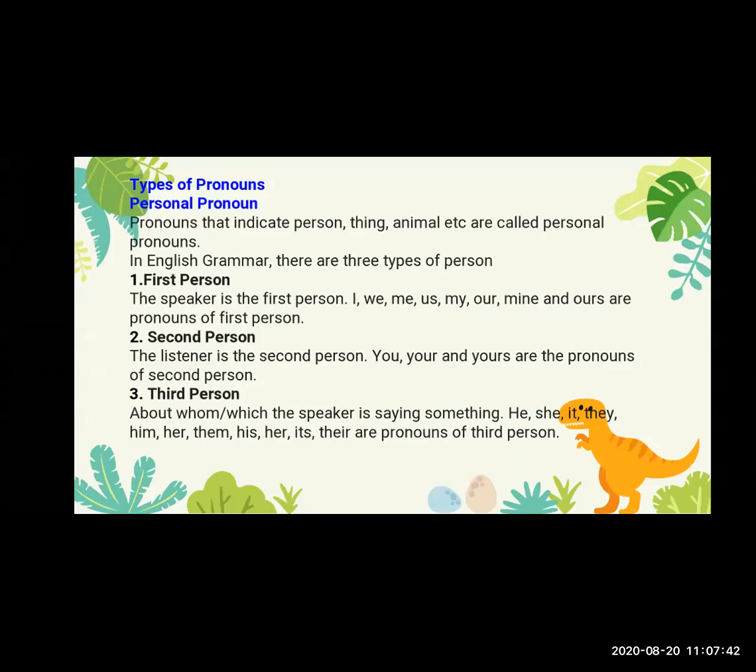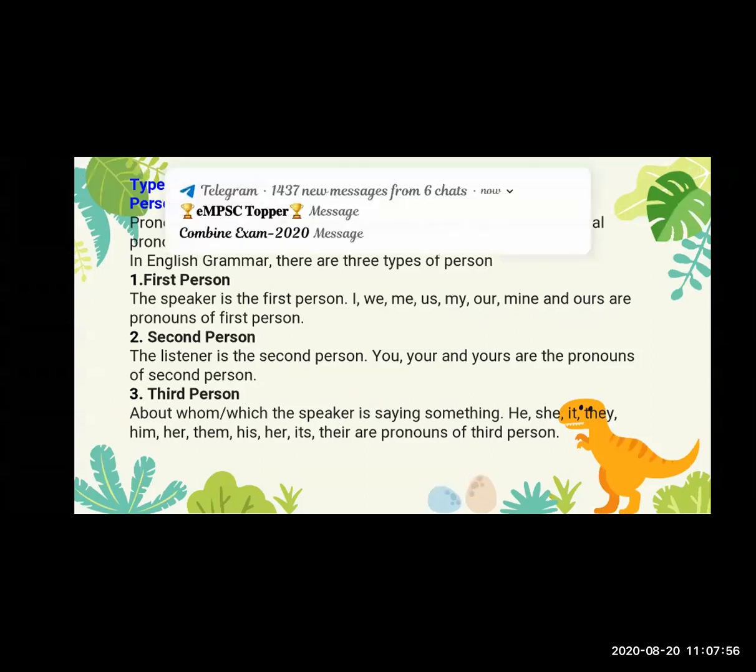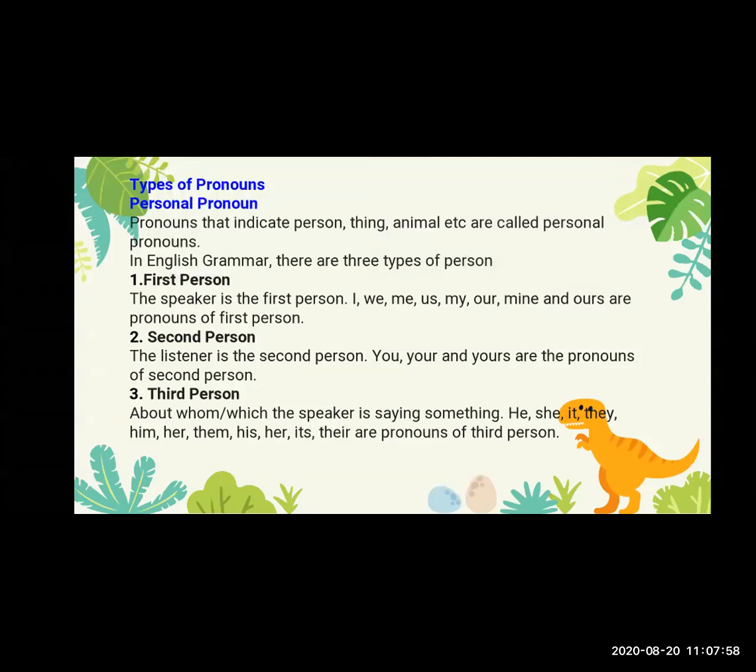So the first type is the personal pronoun. Then the second one is the reflexive pronoun. The third one is the indefinite pronoun. The next one is the demonstrative pronoun, the next one is the relative pronoun, and the last one is the interrogative pronoun. So the first one is the personal pronoun.